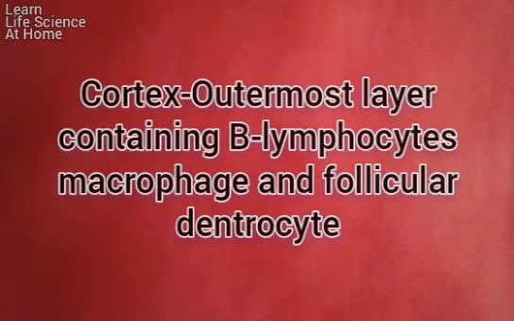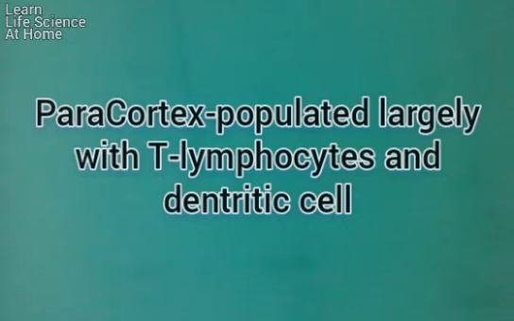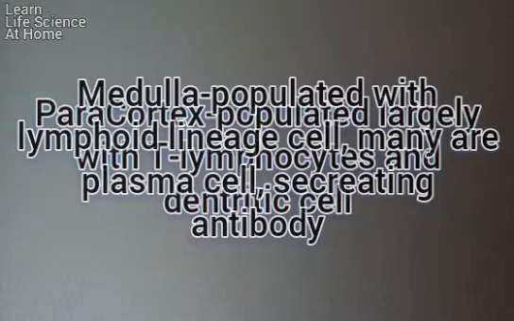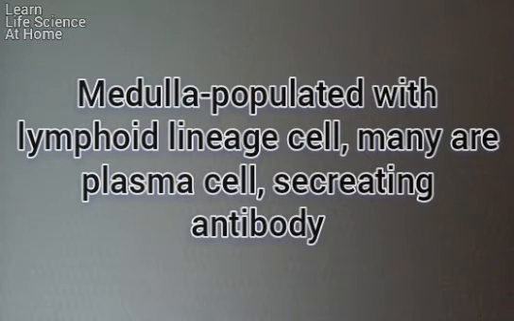Lymph node is divided into three compartments: cortex, paracortex and medulla. Cortex is the outermost layer containing B lymphocytes, macrophages, and follicular dendritic cells arranged in primary follicles. After antigenic challenge, the primary follicle enlarges into a secondary follicle with a germinal center. Paracortex is populated largely with T lymphocytes and interdigitating dendritic cells, which help to activate class II MHC molecules. Medulla is populated with lymphoid lineage cells. Of these, many are plasma cells which actively secrete antibody molecules.